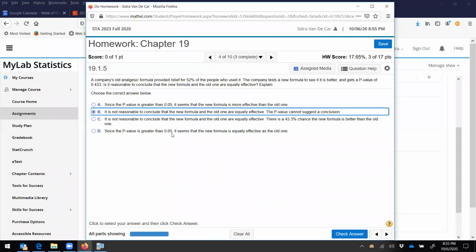Since the p-value is greater than 0.05, it seems the new formula is equally as effective as the old one. No, that's not quite correct.